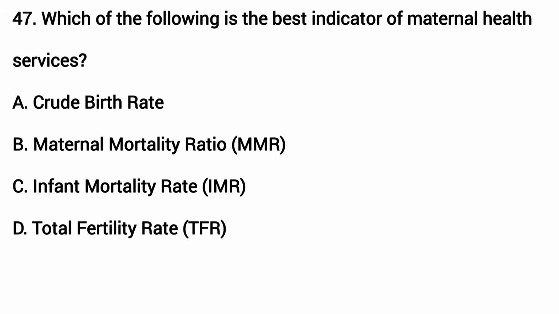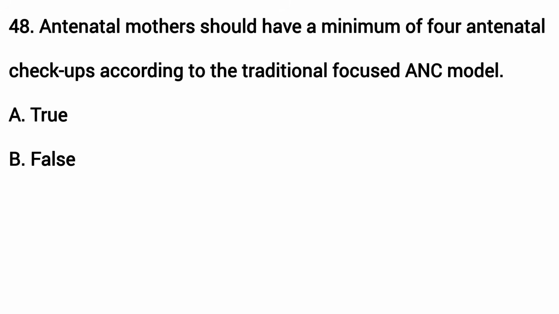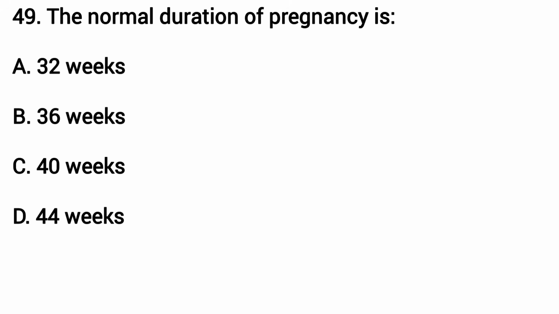Which of the following is the best indicator of maternal health service? The answer is B. Maternal mortality ratio. Antenatal mothers should have a minimum of 4 antenatal checkups according to the traditional focused ANC model. True or false? The answer is A. It's true. The normal duration of pregnancy is? The answer is C, 40 weeks.